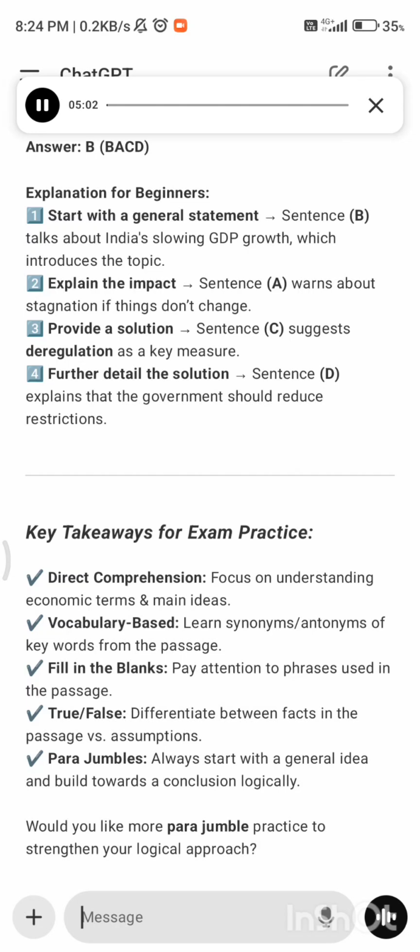True, false: differentiate between facts in the passage versus assumptions. Parajumbles: always start with a general idea and build towards a conclusion logically. Here are SBI PO, IBPS PO level reading comprehension questions based on the passage you shared.